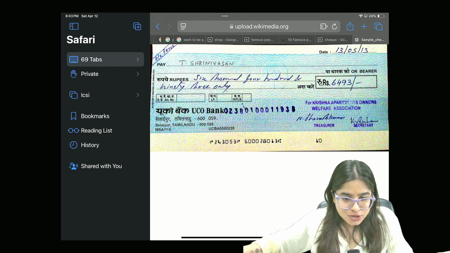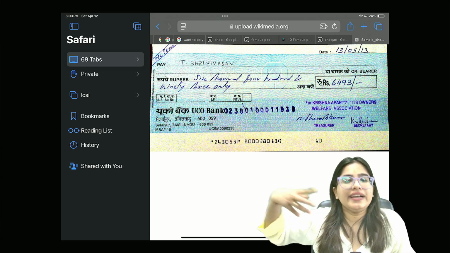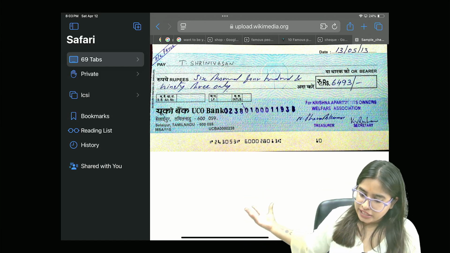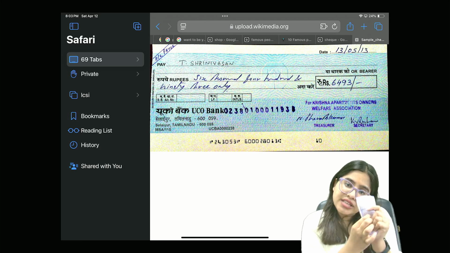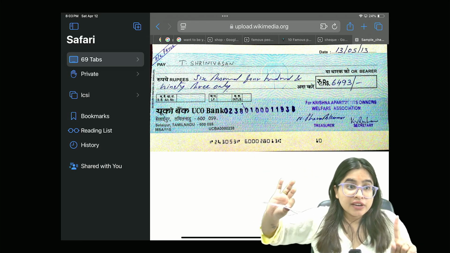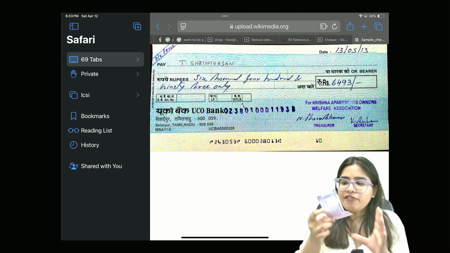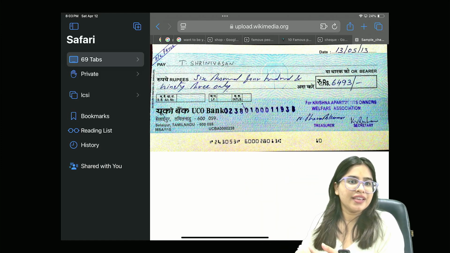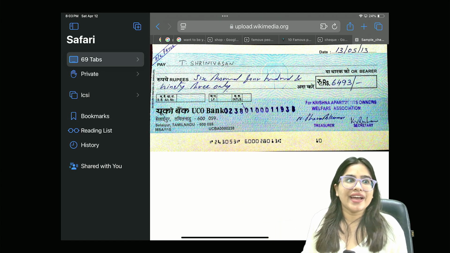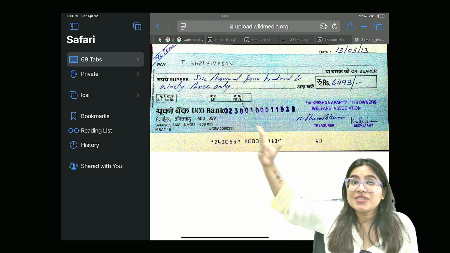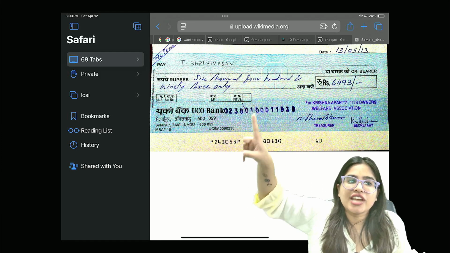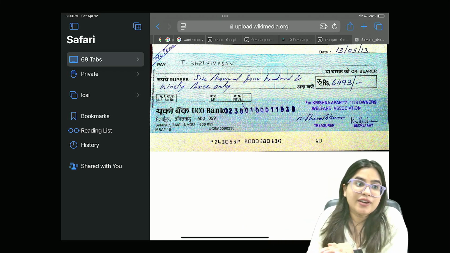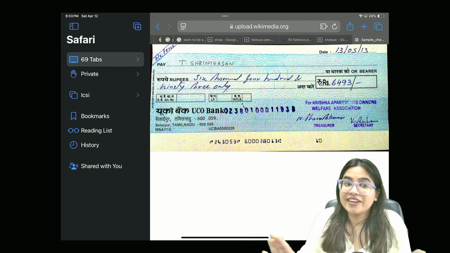Every negotiable instrument is transferable either by delivery or by endorsement and delivery. Some instruments you just have to deliver, and some instruments you have to sign and then deliver. Are we clear with this? But delivery is important. If I keep this 100 rupees note in my drawer, can we say that it is transferred? No, right? So if I want to give this check to Srinivasan, I have to hand over the possession of this check to Srinivasan. If I keep it in my drawer, then it is not transferred.